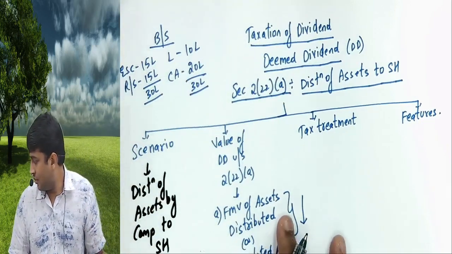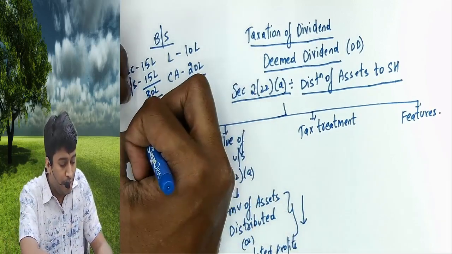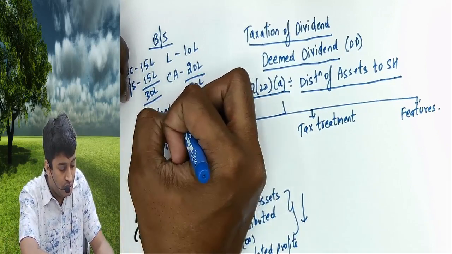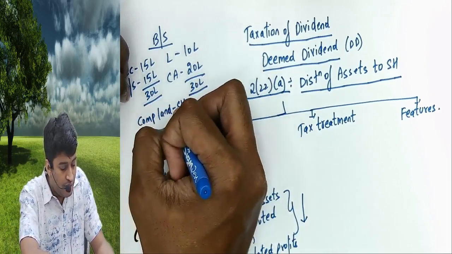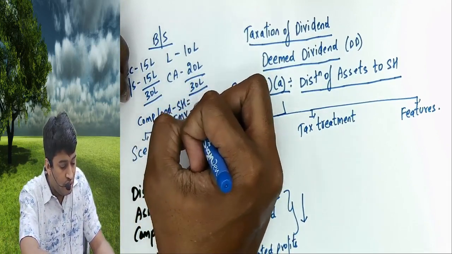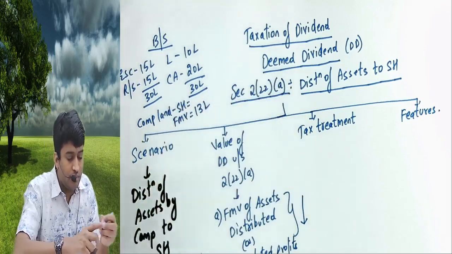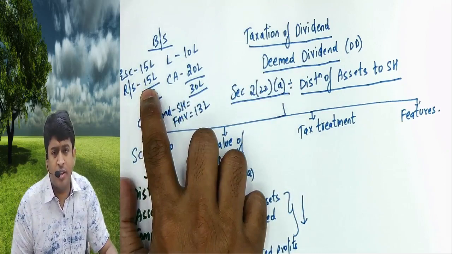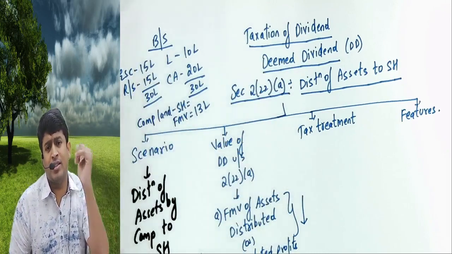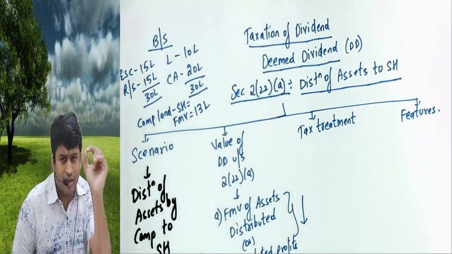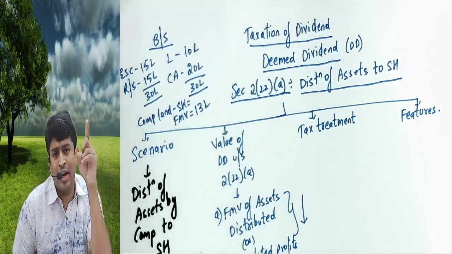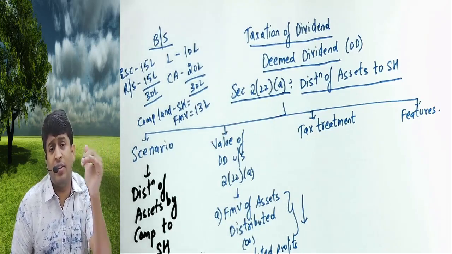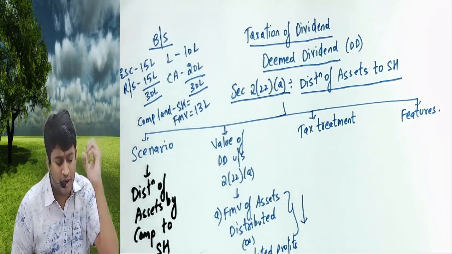Now the company gave land to shareholders whose FMV was 13 lakhs. So instead of directly giving dividend from reserves and surplus, they distributed assets to shareholders. If they distribute assets to shareholders, the government clarifies that is also dividend. Even though it's not dividend, we treat it as deemed dividend.